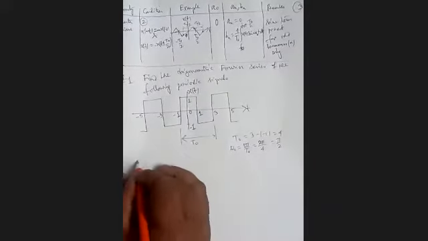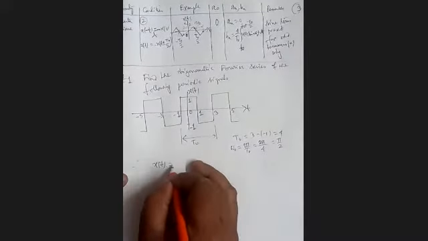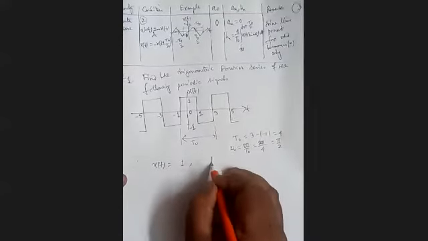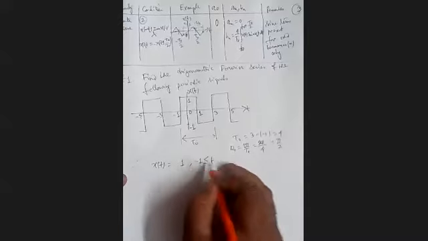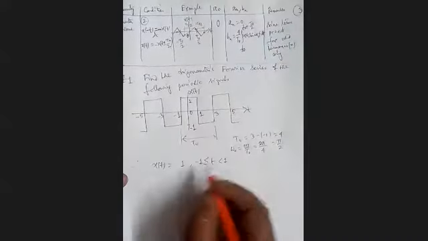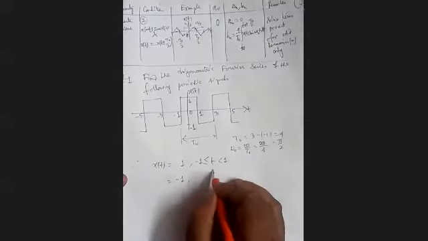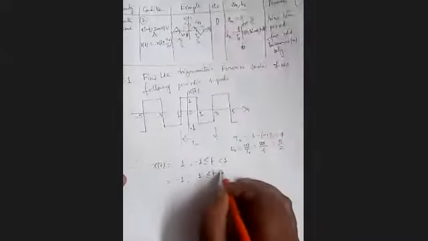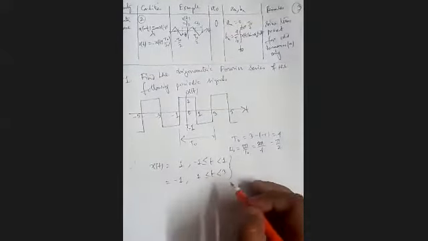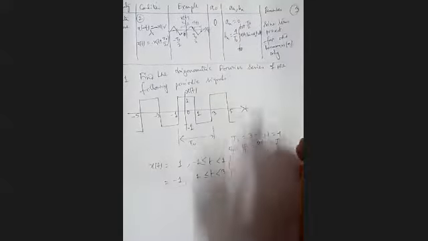Now what is our x(t)? Mathematically we can write x(t) equal to 1 when t is in between -1 to +1, in that interval. And it is -1 when t is in between 1 to 3. So that is the mathematical representation of that function x(t).